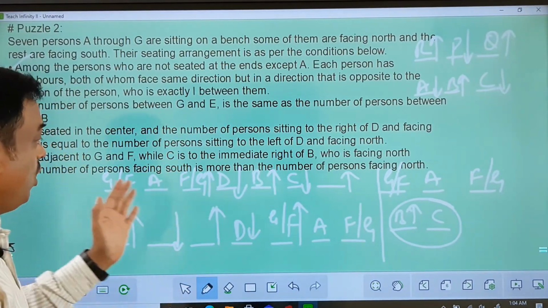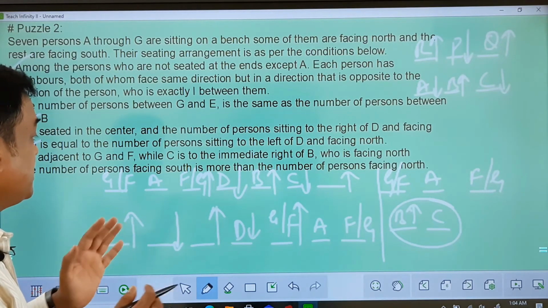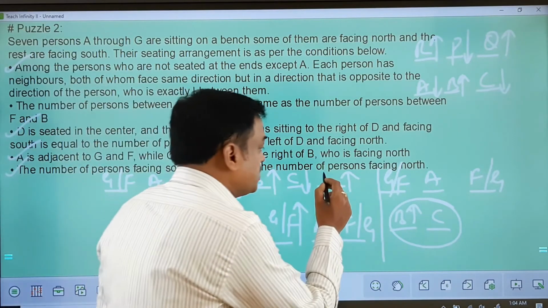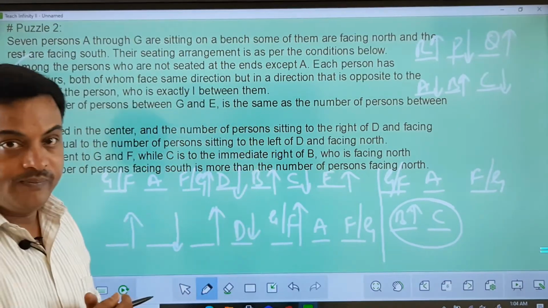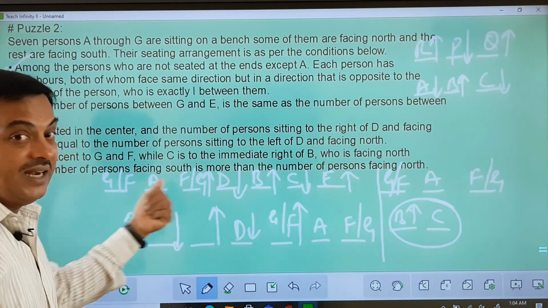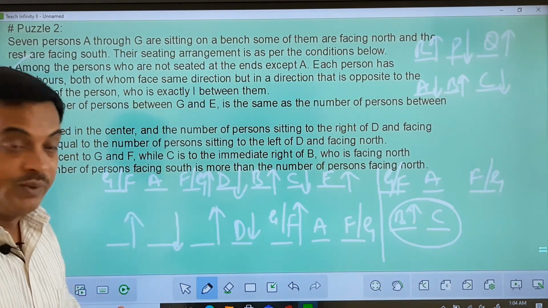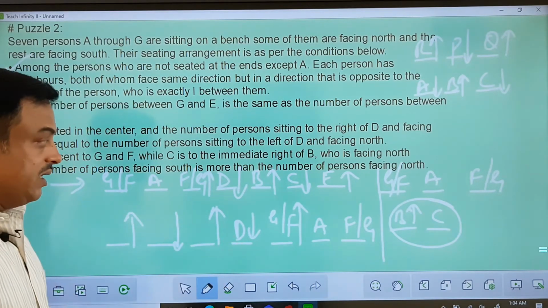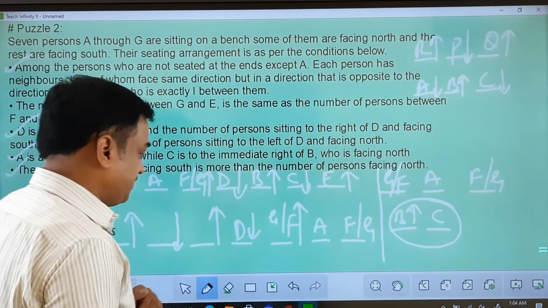Now I got all of them except what? I got A, B, C, D, E is remaining here. So this will be E. Now if I can understand where F and G, G and F are, then my entire possibility will be finished. So this is one possibility I am getting here. The other one, if you see, this is facing north.